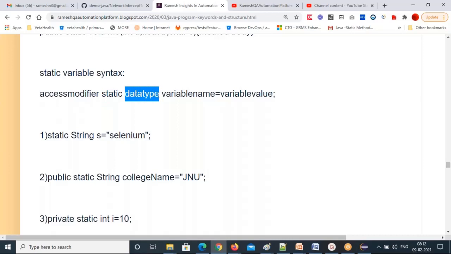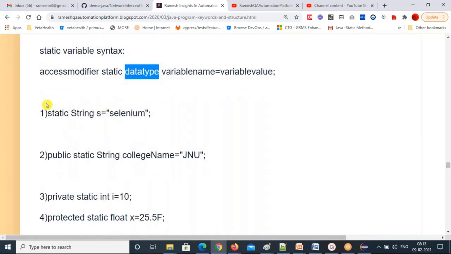Data types I need to give. So I'm going to introduce data types after this class, and tomorrow's class as well. See that the access modifier is default. Directly I'm starting with the static keyword, so no modifier keyword is used here. That's why it is a default access modifier.